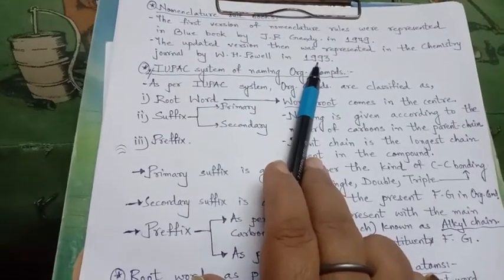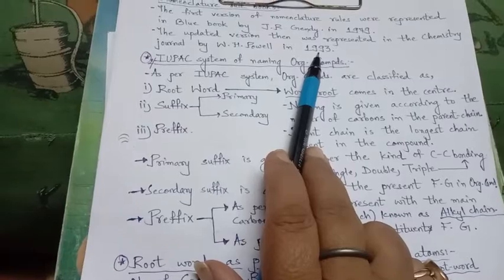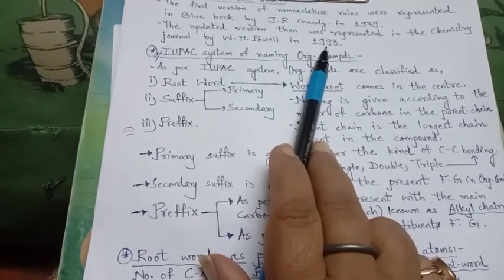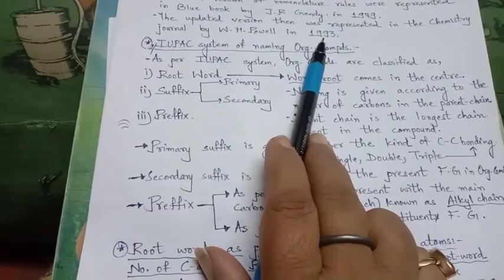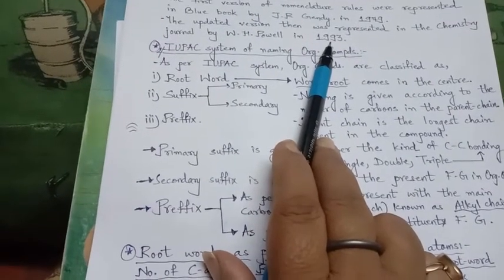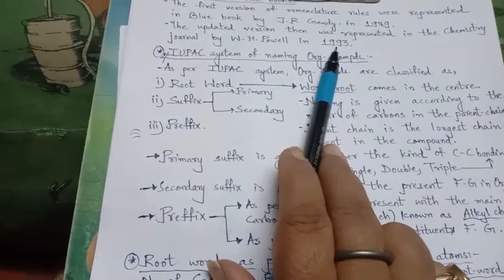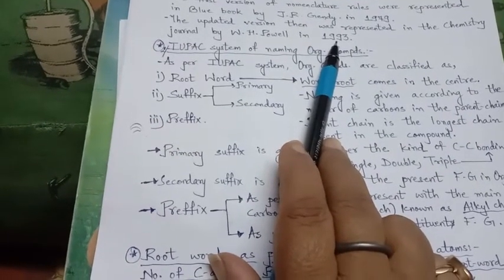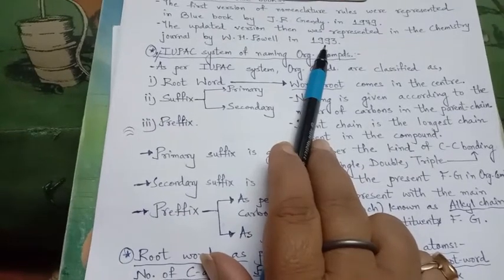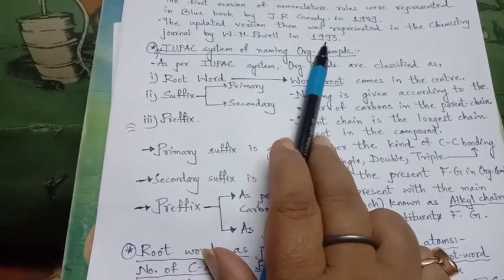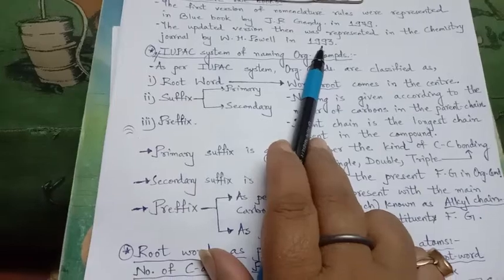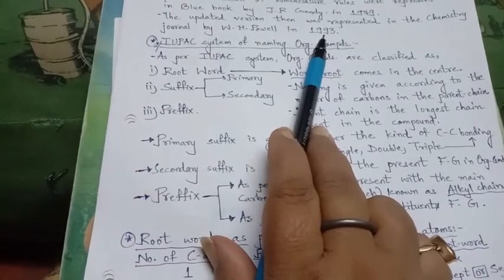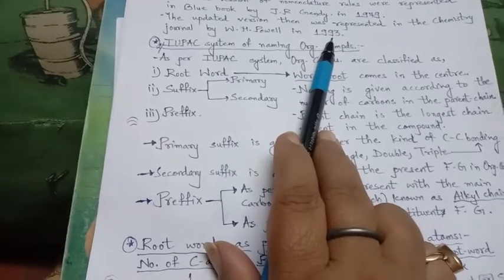Yesterday, as I told you, there was one common system, that is the trivial system. Before this, names were given according to the trivial system, that is a common system, as per the source from where the compounds were available or as per their taste. But it was difficult to give names across the nations, because for one compound, different countries were giving different names.